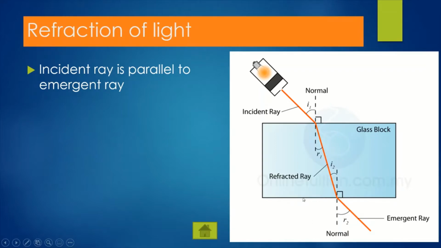What can you say about this incident ray and emergent ray? If I extend the incident ray, you can see very clearly that the incident ray and the emergent ray are parallel to one another. All right, they are parallel.